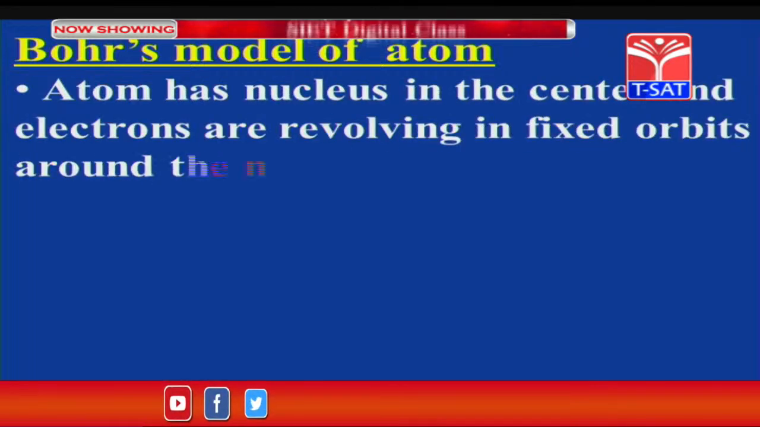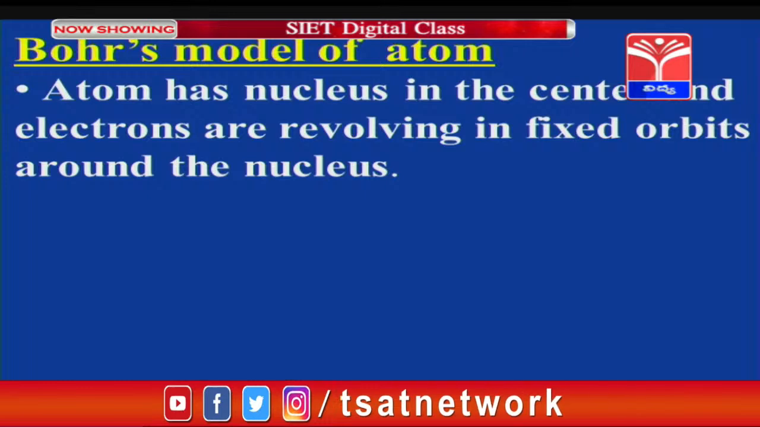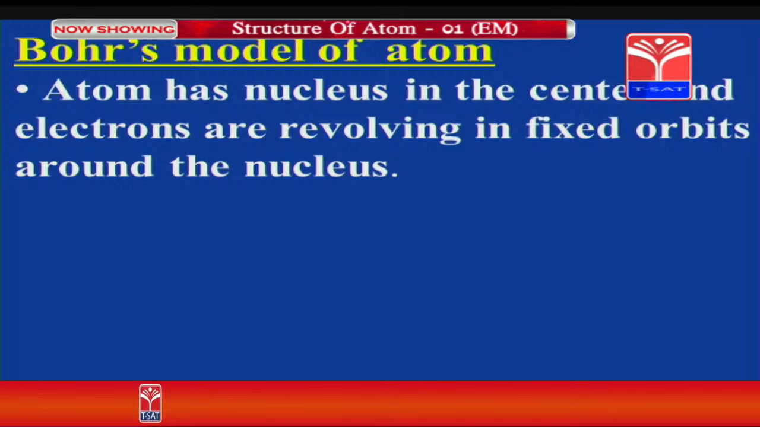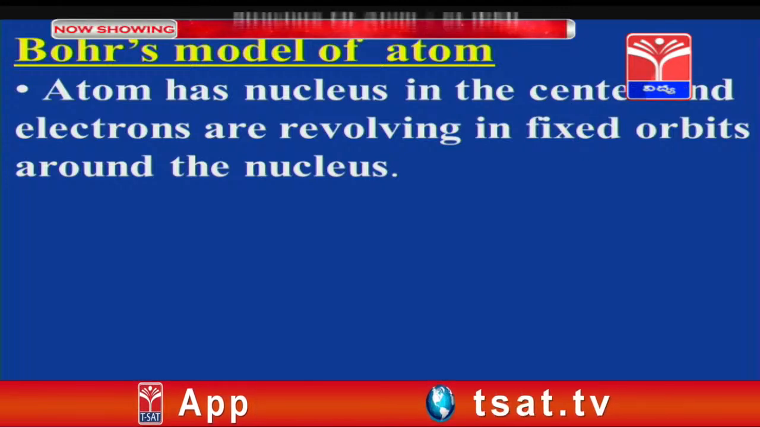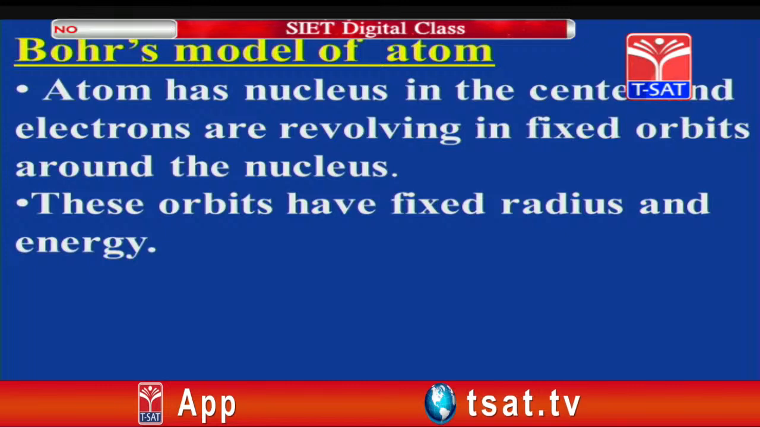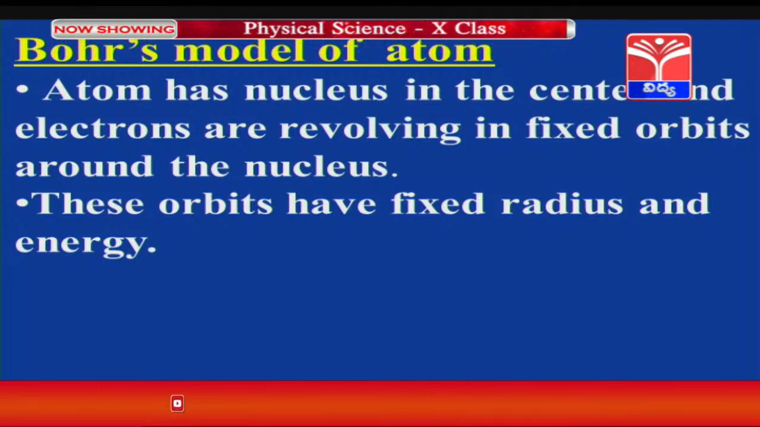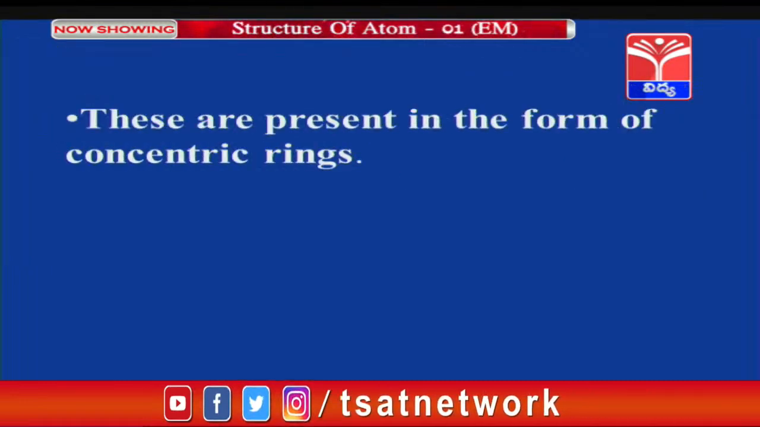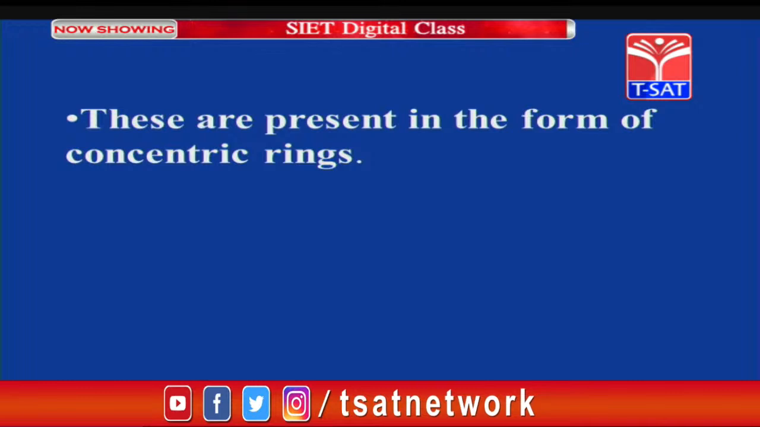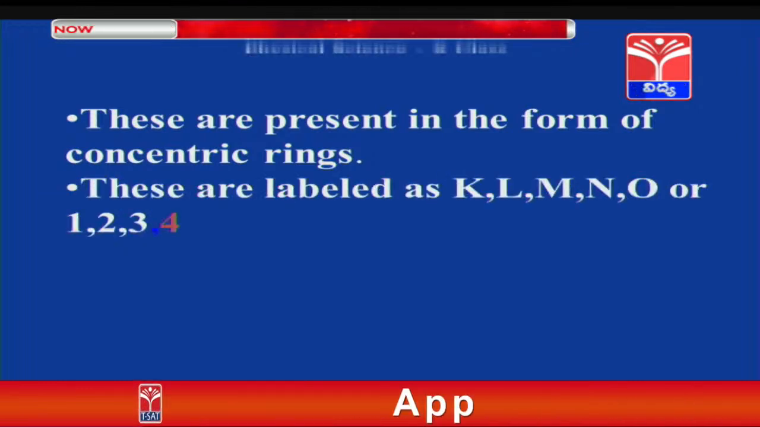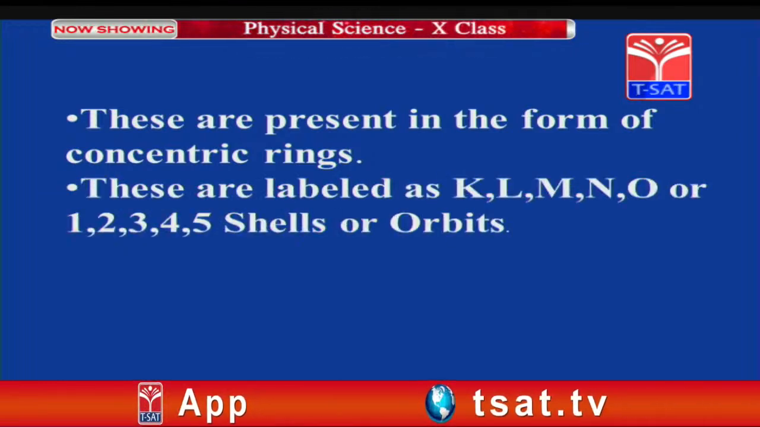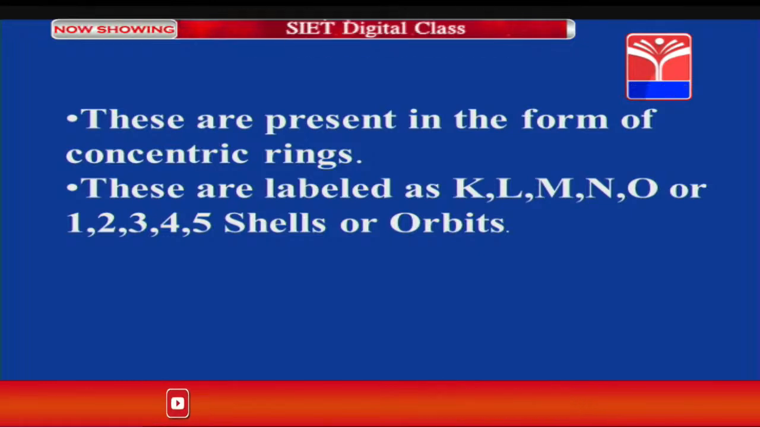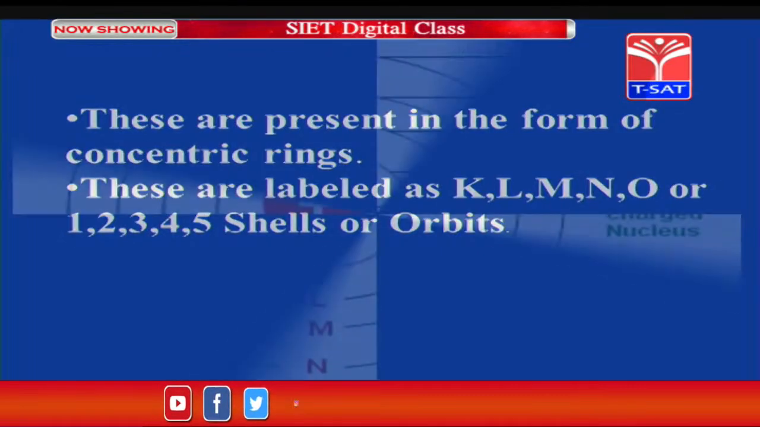What is Bohr's atomic model? According to Bohr, the atom has a nucleus in the center and electrons are revolving in fixed orbits around the nucleus. These orbits have fixed radius and energy. These are represented in the form of concentric rings around the nucleus. These are labeled as K, L, M, N, O or 1, 2, 3, 4, 5 shells, or these are also called orbits.